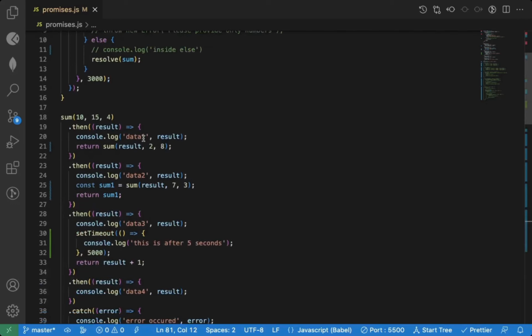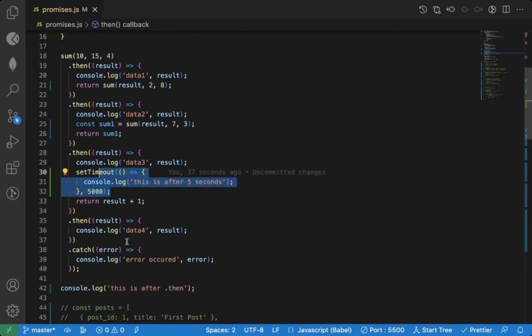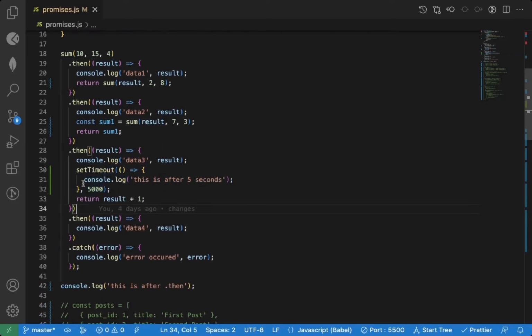Similarly, if you have something which is dependent on the previous result, and that API is taking time, then there is no guarantee that the previous dot then will be executed and then the next dot then will be executed. So if you see here, I have data 3 printed, and then you have data 4.